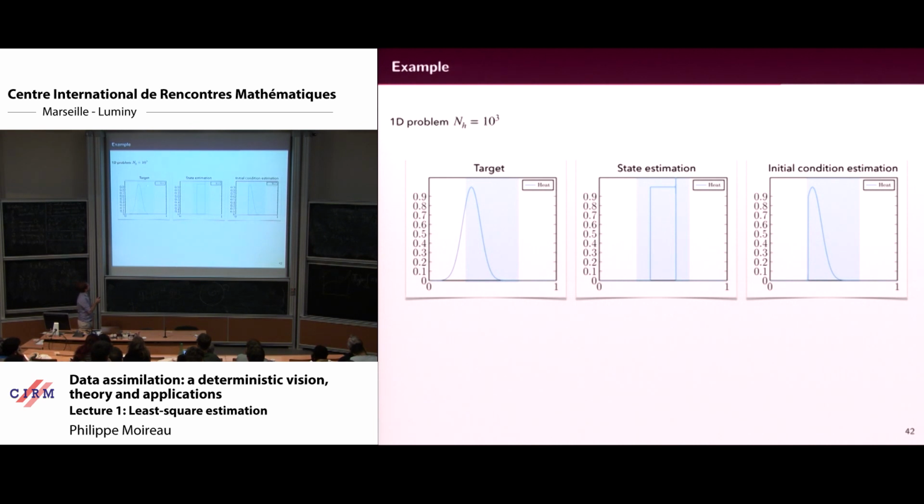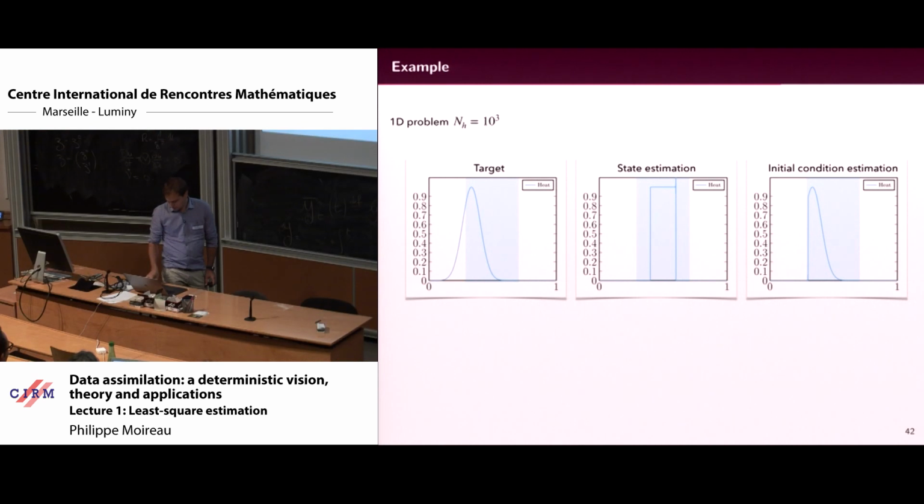Target solution, and I observe in the blue zone. Target solution, then state estimation, I will start from that. So target, and then state. You see that in time, I converge to something which is close to 0, so it's normal.